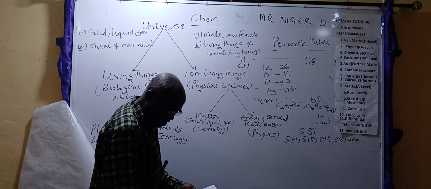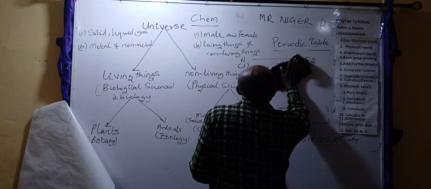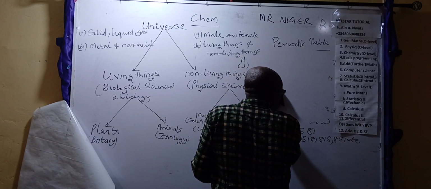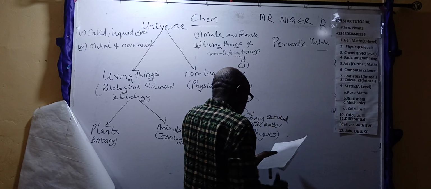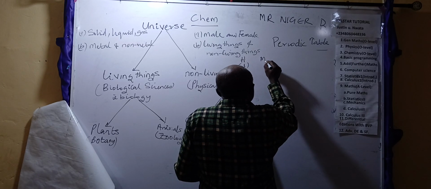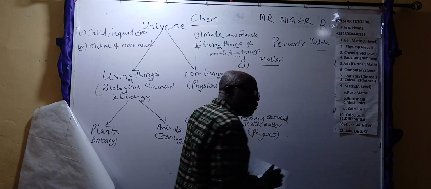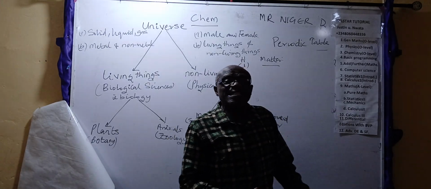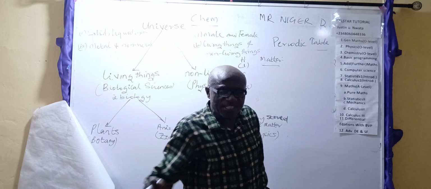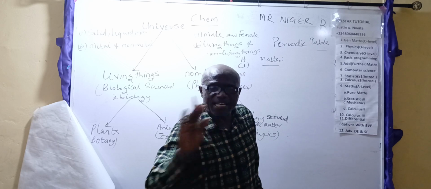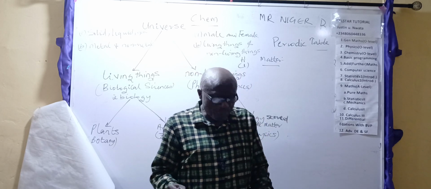Now, we have laid the foundation. Now, let us look at matter. In the language of science, everything is matter. Everything is matter, whether living or non-living, whether you can see it or cannot see it. If it is not matter, it is what? Energy. So the world is made up of two things, matter and what? Energy. So matter is a language we use in science